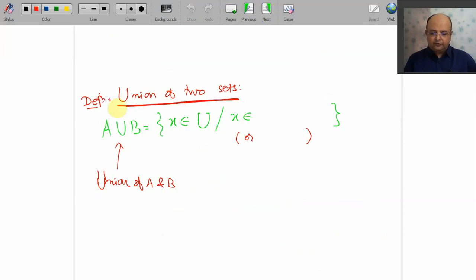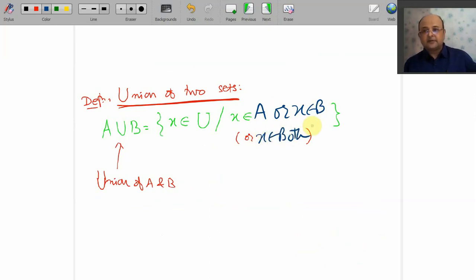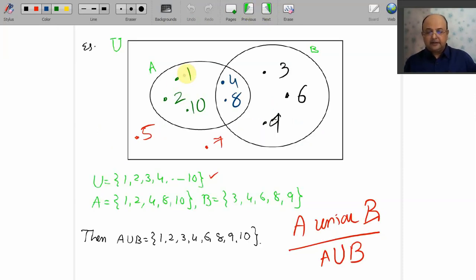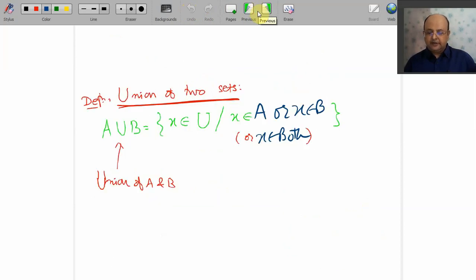So the union of two sets, how do we define it? You will help me. Recently you gave me the definition. X belongs to A or X belongs to B or X belongs to both. In mathematics, or means both can also be possible. Either X belongs to A or X belongs to B or X belongs to both. So in mathematics when we say or, matlab A or B or both.